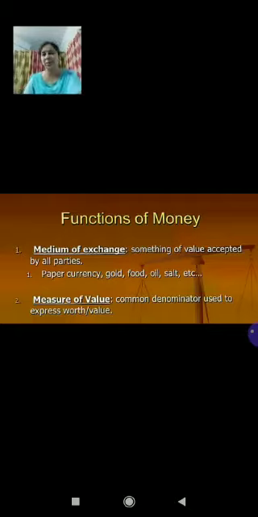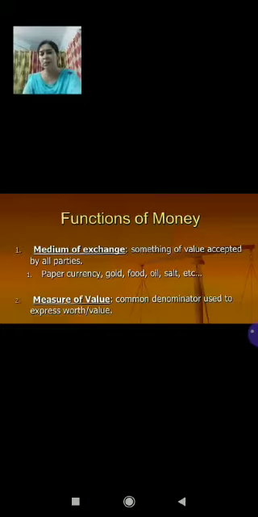Coming to the second primary function, that is measure of value. Children, one thing more, this second point, measure of value, is also known as unit of account. So don't get confused, right? The second important function of money is that it acts as a common measure of value. That is why it is also known as unit of account.